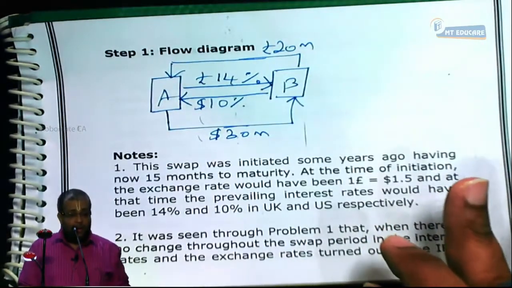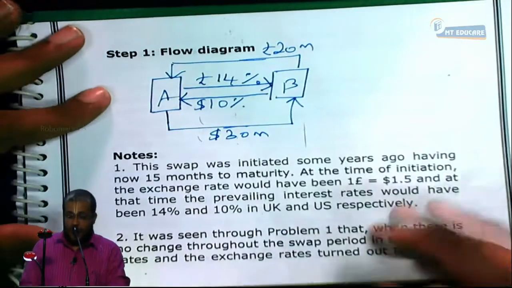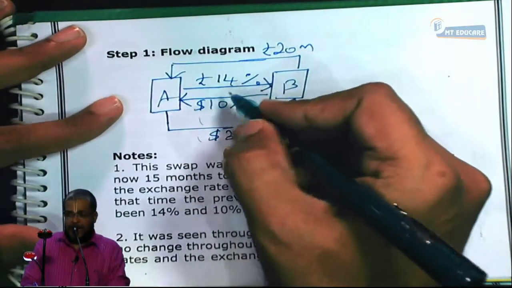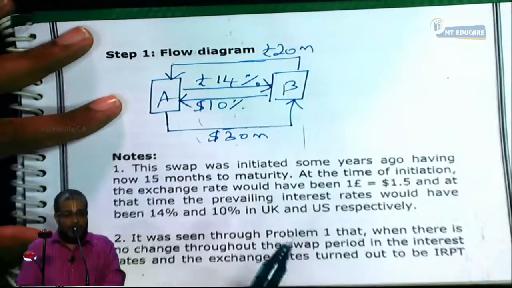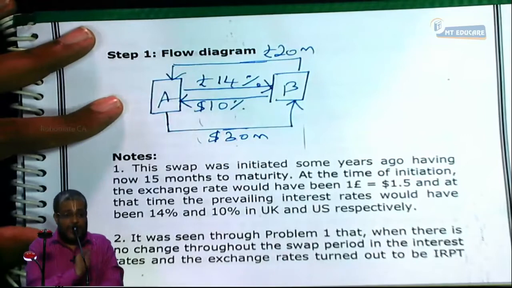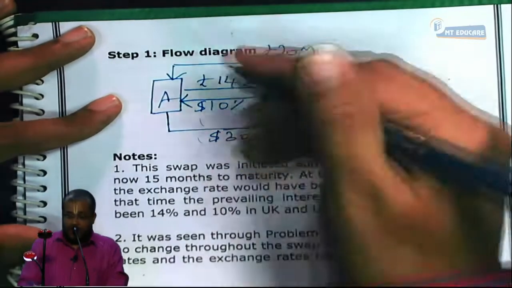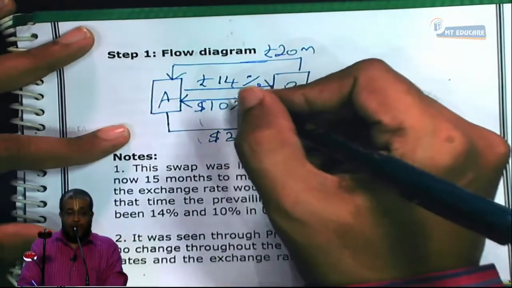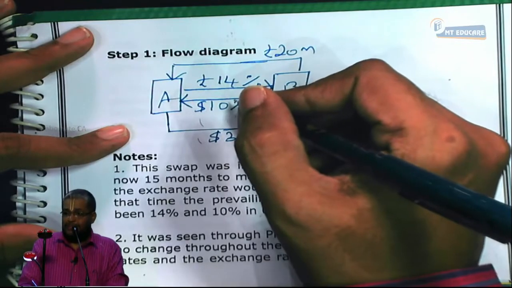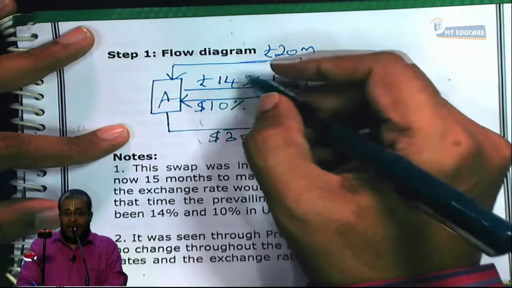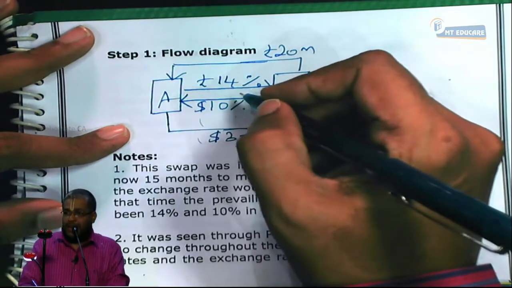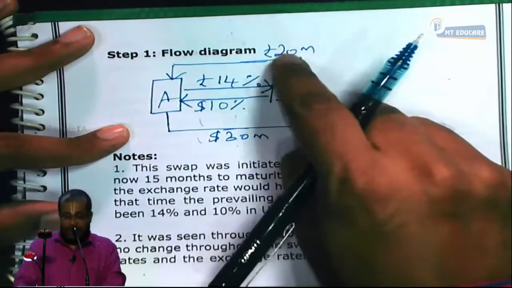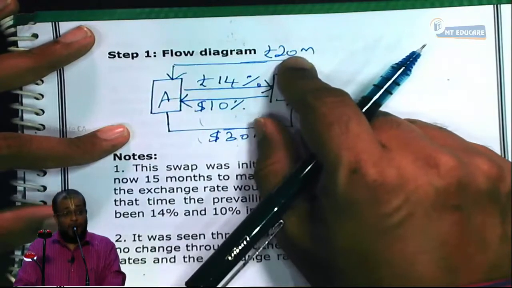Their values would have now changed due to two reasons. Now, the current interest rate is not 14% and 10%. It is 11% and 8%. So the discount rate has changed. Point number one. Yes or no? When I discount a pound bond, I don't discount at 14. I'll be discounting at how much percent? 11. The pound bond is paying 14, but people now only want 11%.